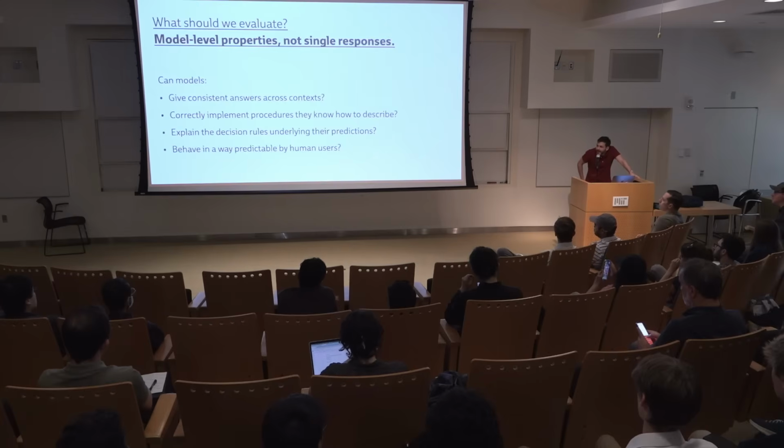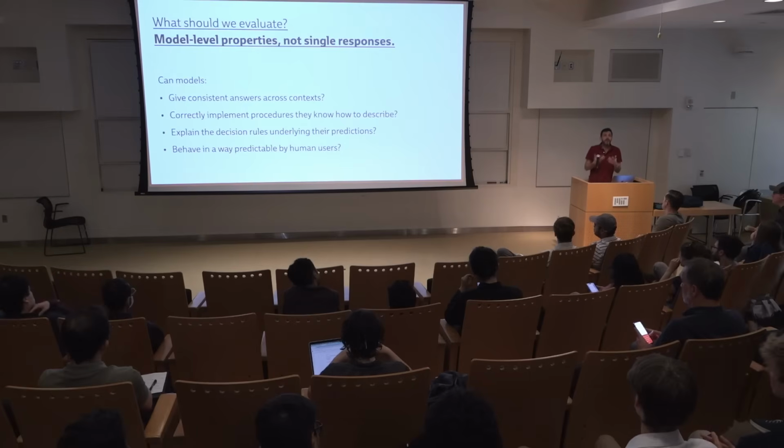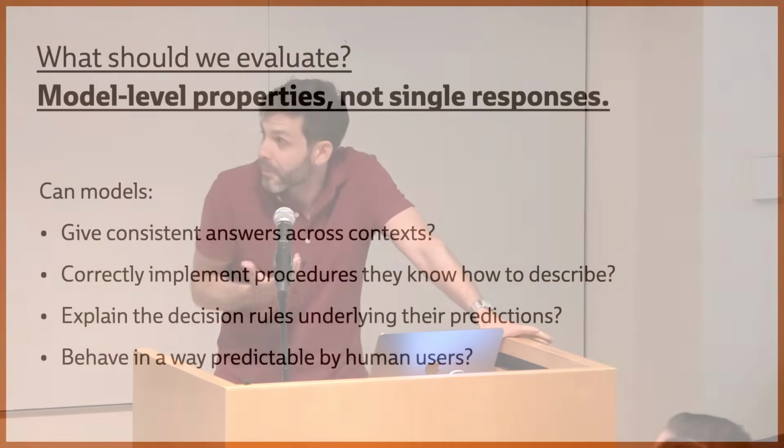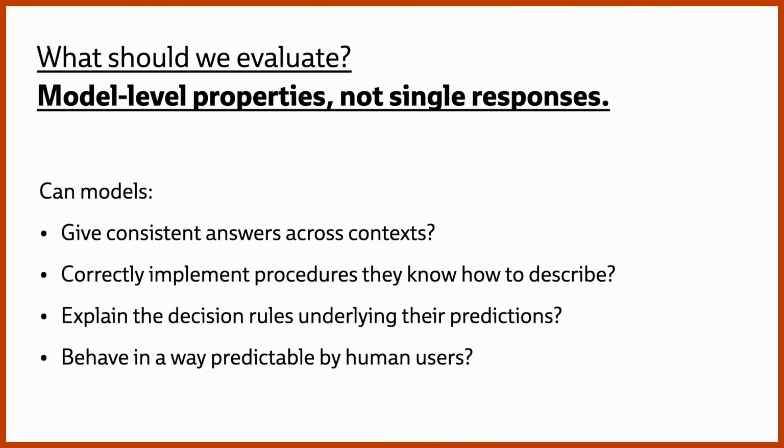And ultimately, I think, when we think about what AI is for, what we want AI to be for, it is about humans and helping humans do things. A really important principle here is also building systems that are human compatible. An important part of human compatibility is predictability. We might prefer, for example, a system that performs worse, but is easier for us to interact with. And this, I think, is also the sort of thing that we want to be optimizing for in modeling. One of the reasons I'm really excited about these new benchmarks that are coming out is that we're going to be able to use them to answer these kinds of questions as well.